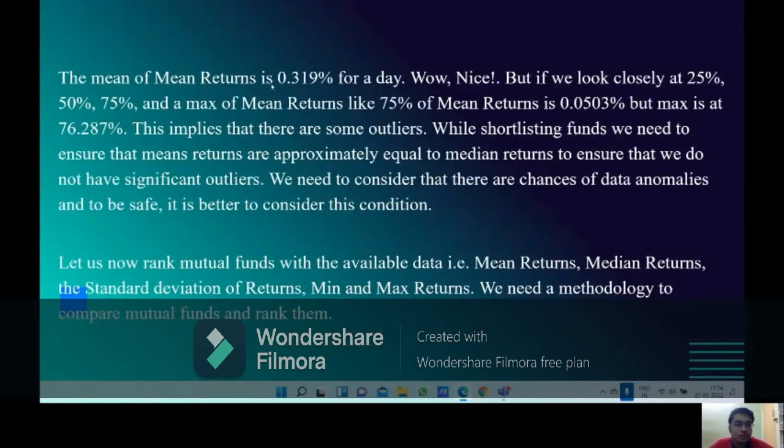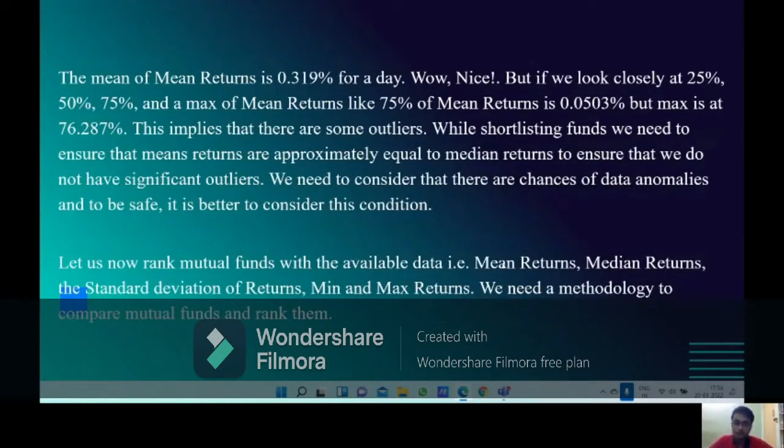The mean of mean return is 0.319% for a day, for example. But if we look closely at the 25, 50, and 75%, and the max of mean returns, like the 75% of mean return is 0.0503%, but the max is 76.287%. This implies that there are some outliers. By shortlisting funds, we need to ensure that mean returns are approximately equal to median returns. To ensure that we do not have significant outliers, we need to consider that there are chances of data anomalies. And to be safe, it is better to consider this condition.